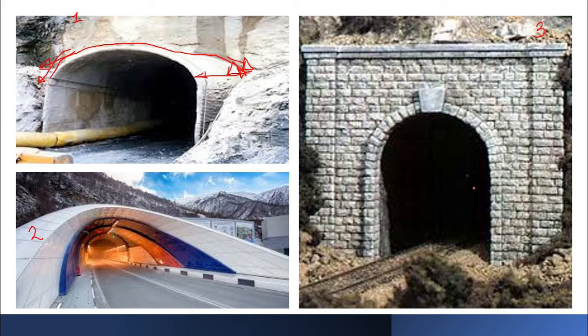Now it's an old railway tunnel, but you can see its portal is formed in the form of an arch. So that's again an attractive one, and obviously it is made up of stone masonry, the old construction, so it is capable of bearing the load which is above it. So that is the superimposed load that I was talking about.